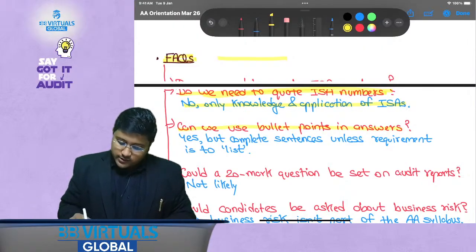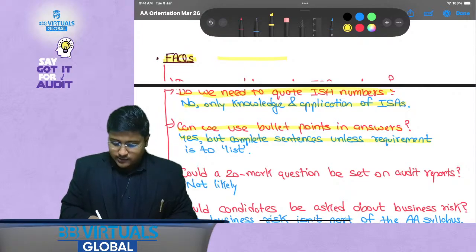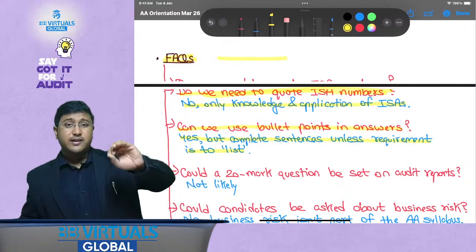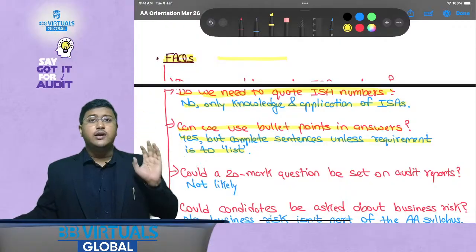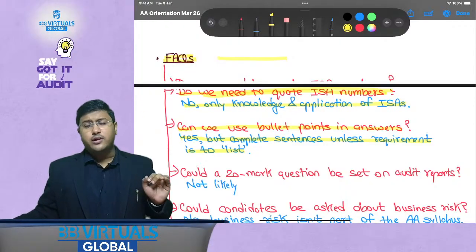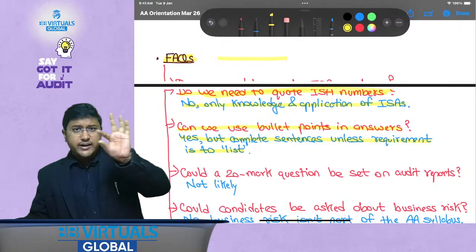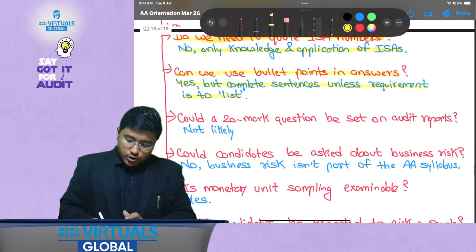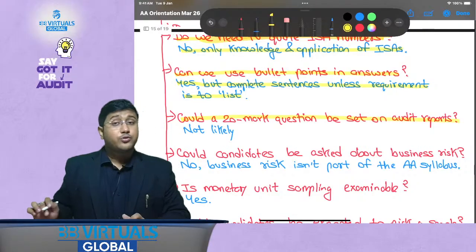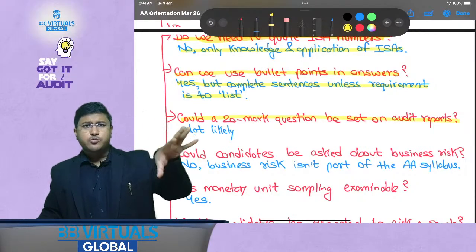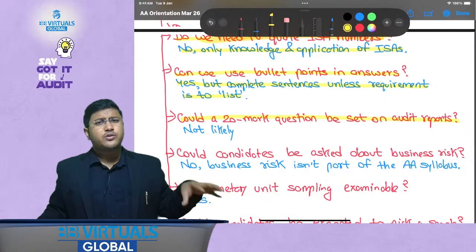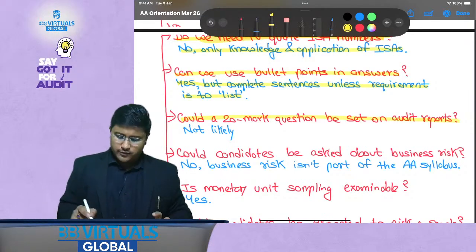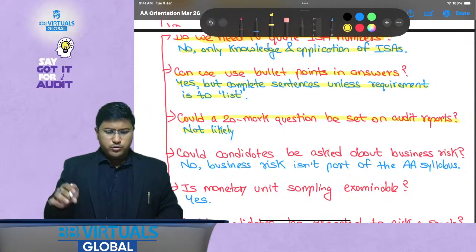Can we use bullet points in answers? Yes, but complete sentences unless the requirement is to list. That is, unless it is asked that you list particular items, you need to write in full sentences. You can use bullet points, yes, but you need to write in full sentences. Could a 20-mark question be set on audit report? Not likely generally. A 20-mark question directly cannot be set on auditor's report, maybe 10 to 15 marks, and then it will be taken care of by one more question.